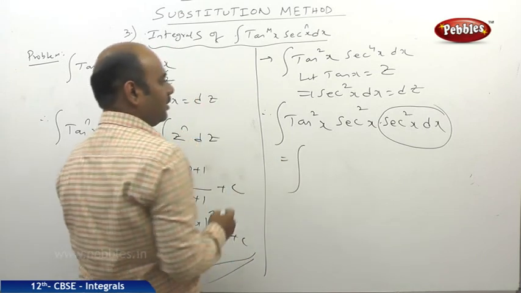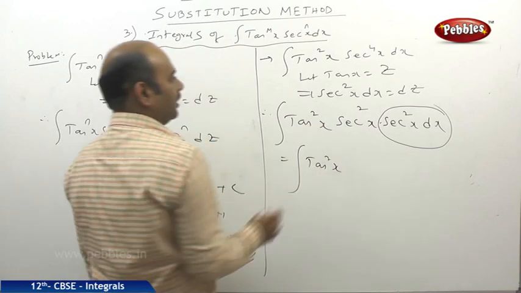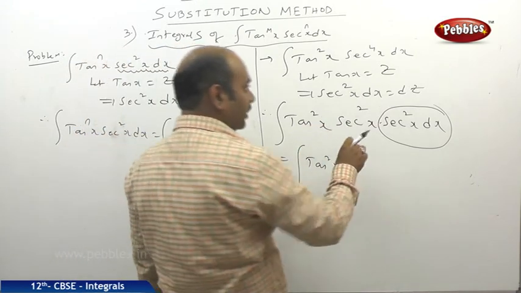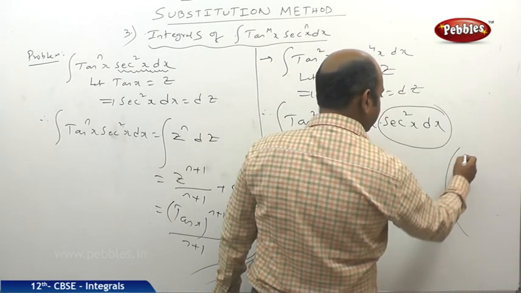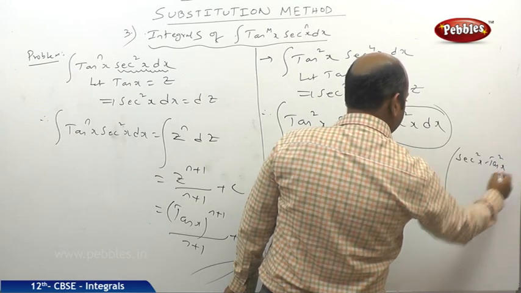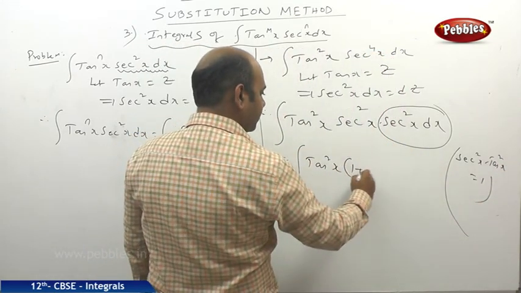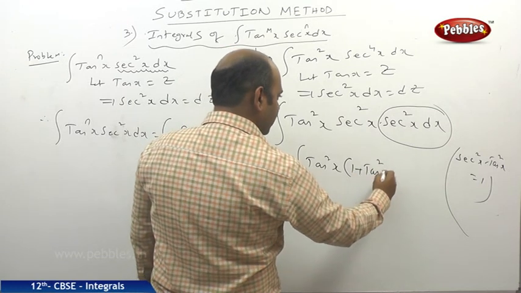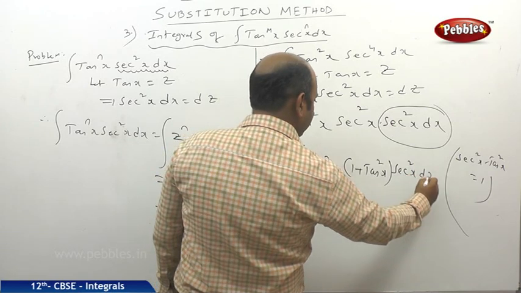So the integral of tan square x, and here we know that secant square theta minus tan square theta is equal to 1. That formula I am writing here: secant square x minus tan square x is equal to 1. So wherever secant square is there, I can write 1 plus tan square x, and here secant square x dx.